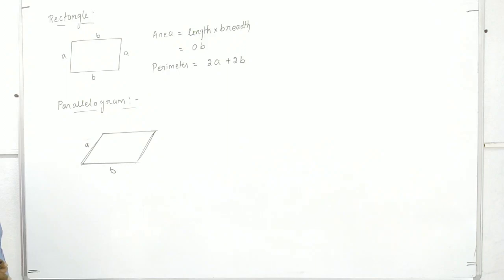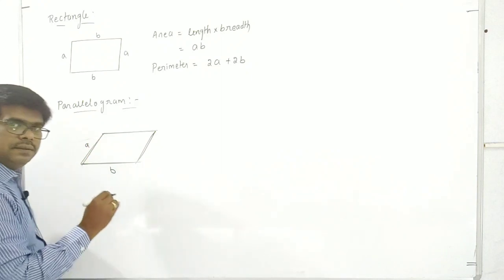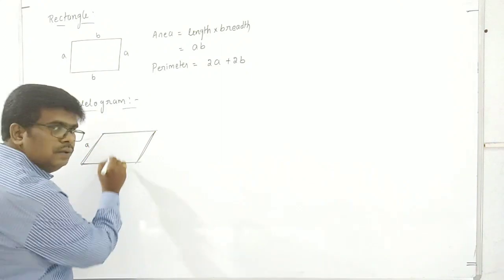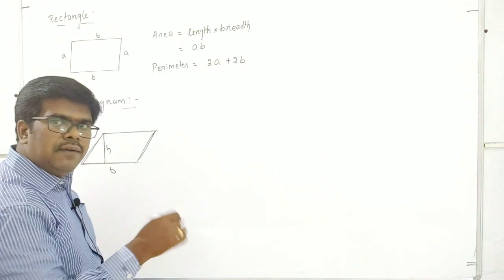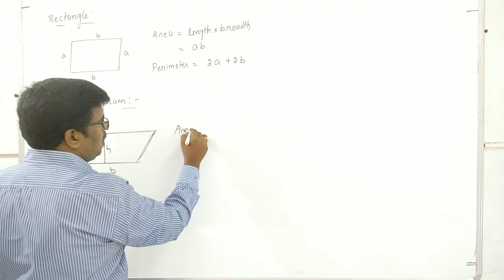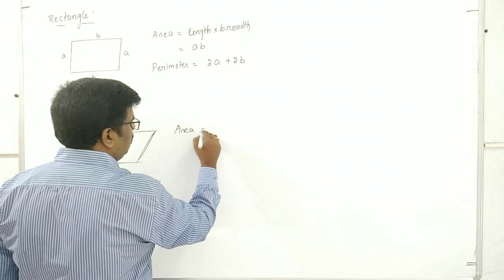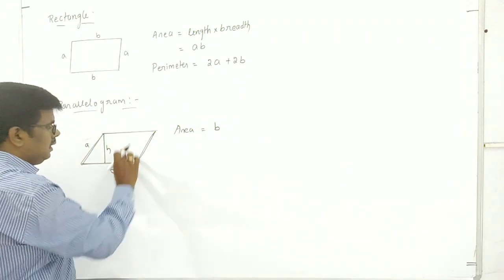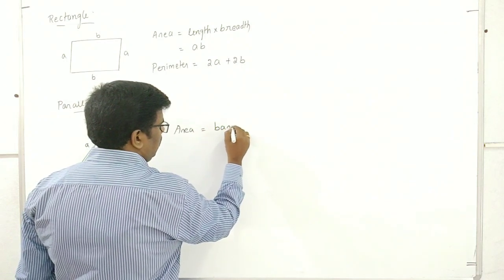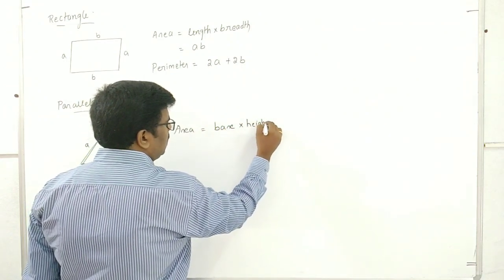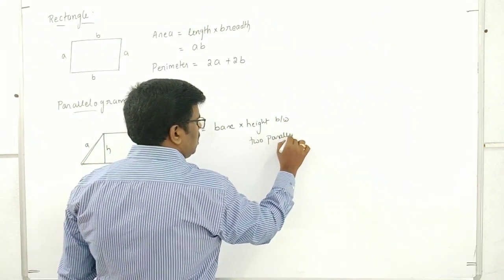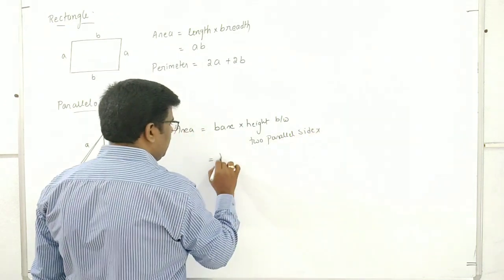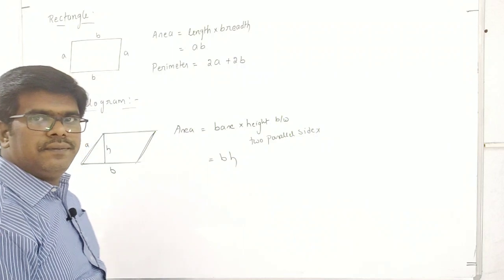If you take the perpendicular distance between these two sides, that is H, then the area of this parallelogram is equal to base into height between two parallel sides, that is BH.